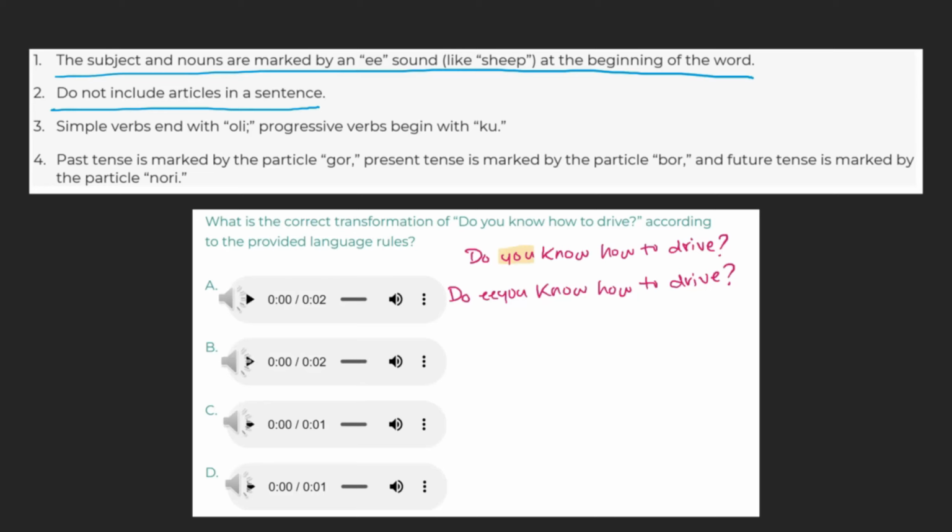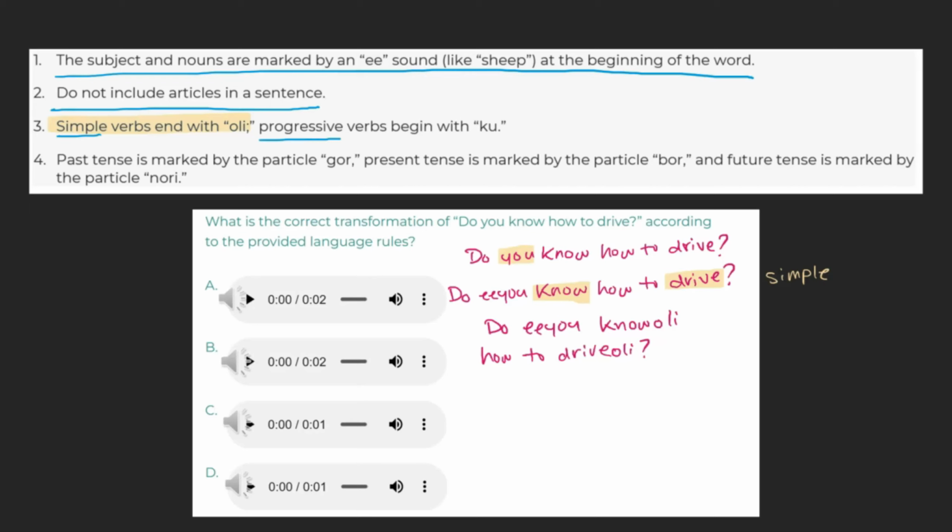Our next rule focuses on simple versus progressive verbs. We have two verbs in our sentence, know and drive. Both of our verbs are simple verbs. They use the base form of the verb as opposed to adding an ing to describe an ongoing action, like I am driving. As we can see that simple verbs receive an oli, we can rewrite our sentence as, "Do you know oli how to drive oli?"